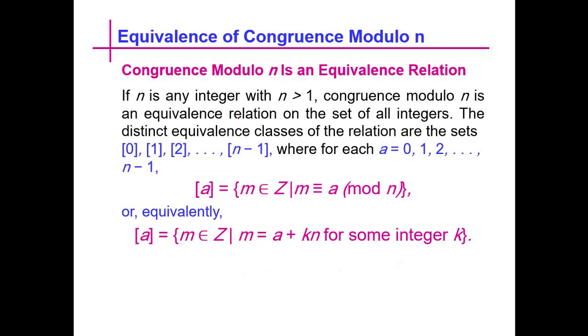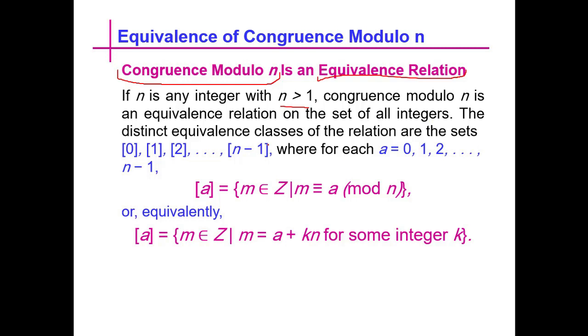Now we see another example: congruence modulo n is an equivalence relation. Whenever we take a congruence modulo n, it will give us an equivalence relation. If n is any integer with n greater than 1, congruence modulo n is an equivalence relation on the set of all integers.